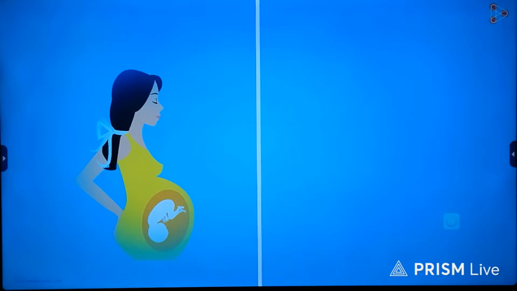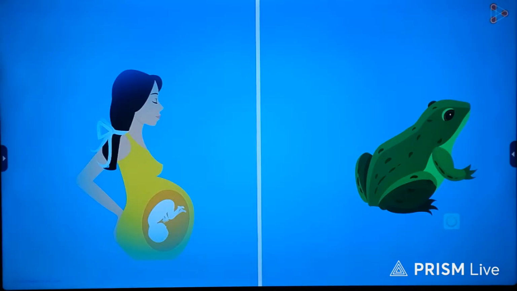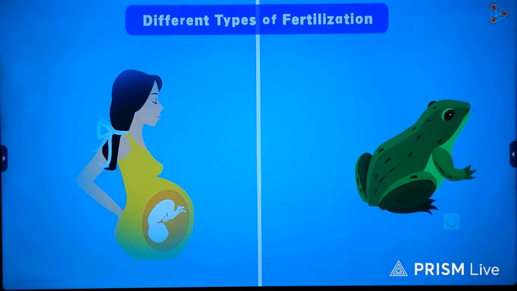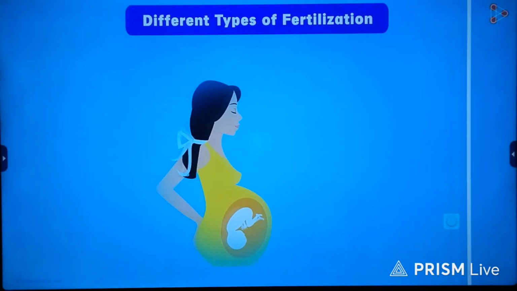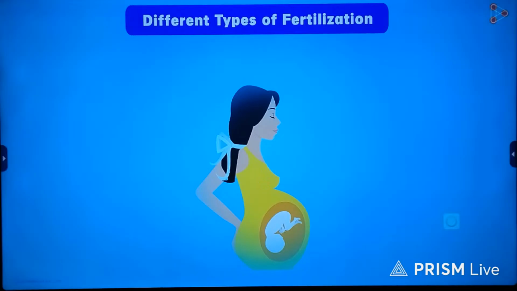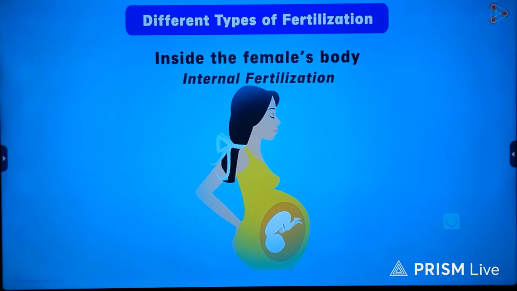For example, in humans, the baby grows inside the mother's body. However, have you seen babies of frogs? They're not born from inside the body of the female frogs like in our case. This gets us to the concept of types of fertilization. The first example explains that fertilization occurs inside the female's body. Hence, such a type is referred to as internal fertilization.